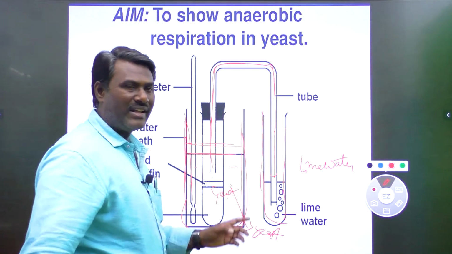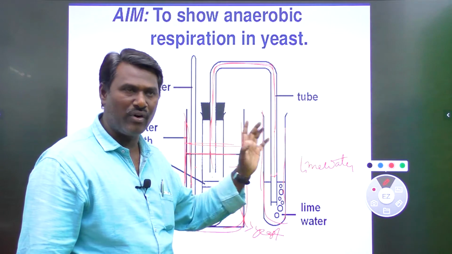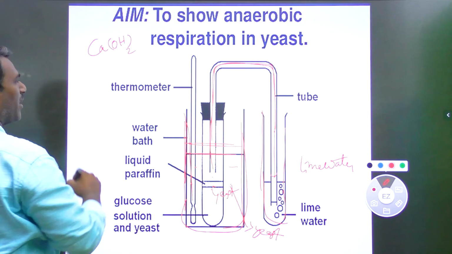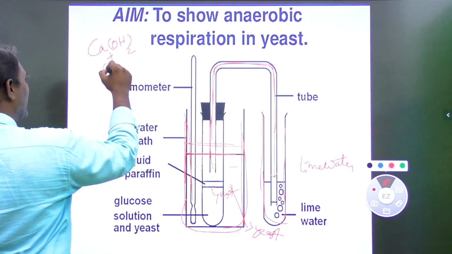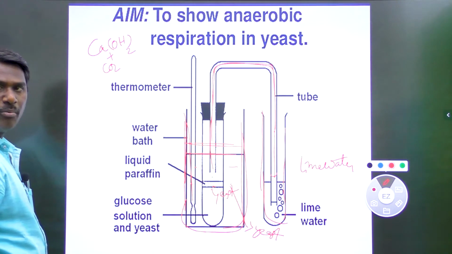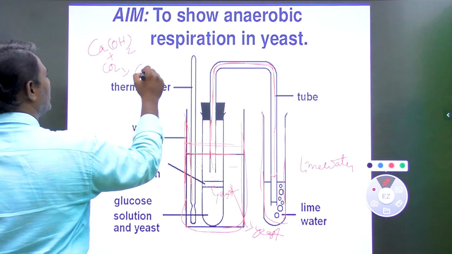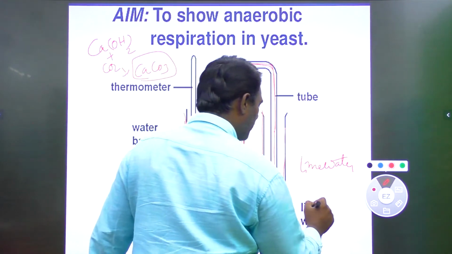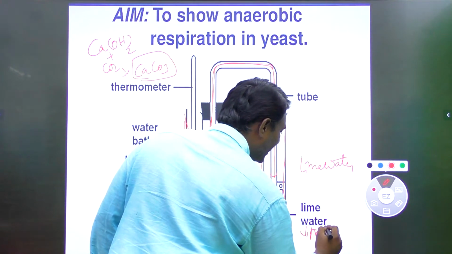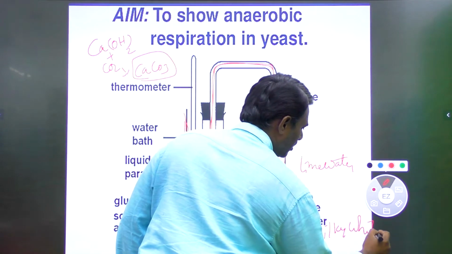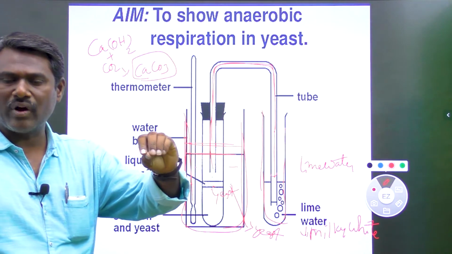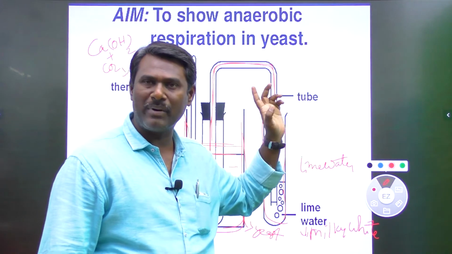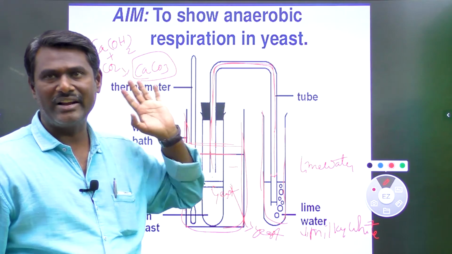When the carbon dioxide is mixed with the lime water, the reaction is: lime water formula is Ca(OH)2. When calcium hydroxide is combined with carbon dioxide, which is secreted by anaerobic respiration of glucose by the yeast, we get CaCO3, calcium carbonate. This formation of calcium carbonate we observe as the lime water changing into milky white color. If lime water is converted into milky white color, that is the indication that anaerobic respiration of glucose is done by the yeast to produce carbon dioxide. So this is the activity.